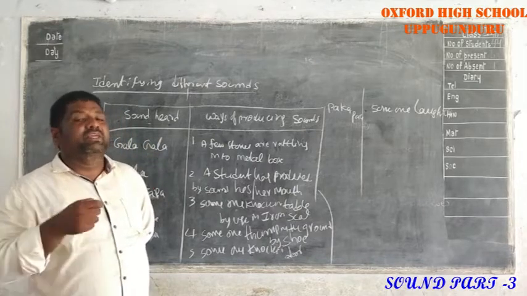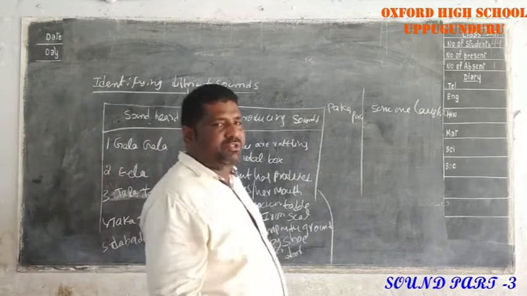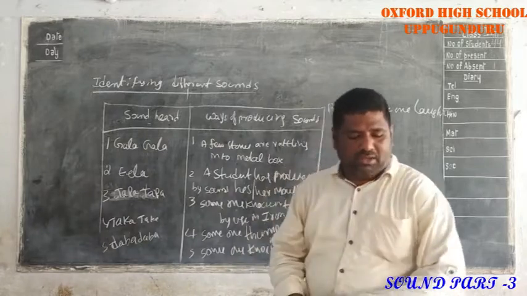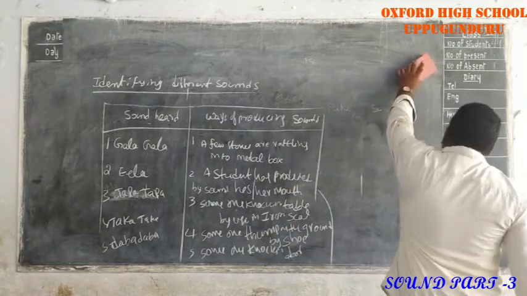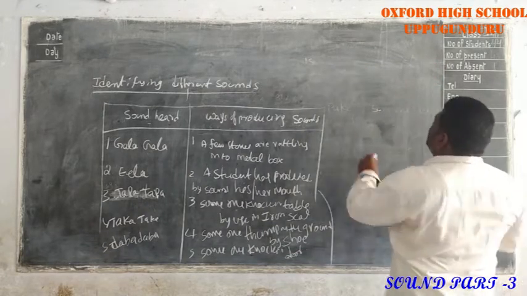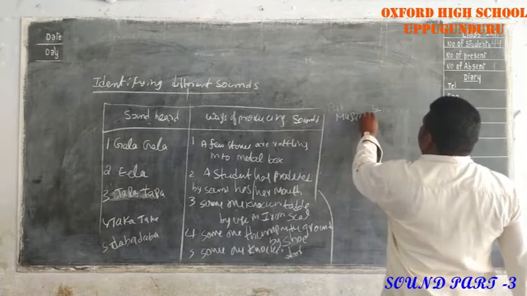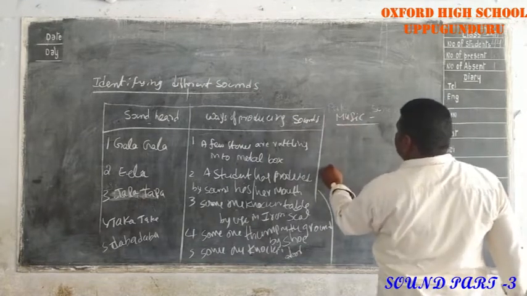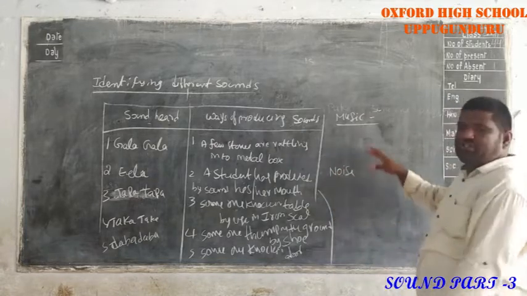So in this class we observe different sounds. Next, we are learning two definitions in this topic. One is music. What is the definition of music? And what is the definition of noise?